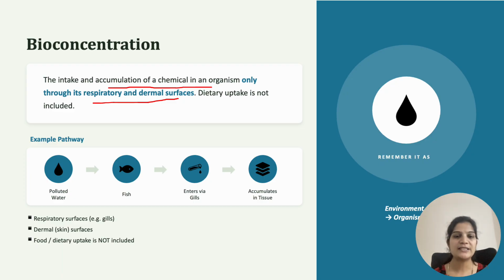Here we can see polluted water in which the fish is present, and the chemical enters via the gills and accumulates in the tissues. Respiratory surfaces and dermal surfaces count, but food and dietary uptake is not included in bioconcentration.